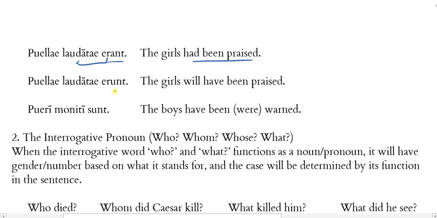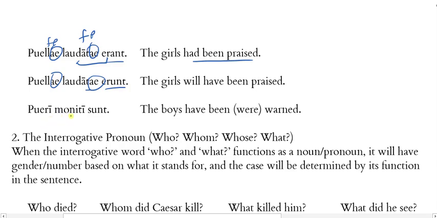Puellae laudatae erunt. Here we have erunt, not erant. That's future. But with the perfect passive participle, it becomes the future perfect tense. So the girls will have been praised. All right. Now, in both of these, the laudatae forms are feminine plural nominative because puellae is feminine plural and nominative as well. And then this last one, I think there's a few more in the textbook, but I just wanted to give you a handful of these to point out what we've learned here.